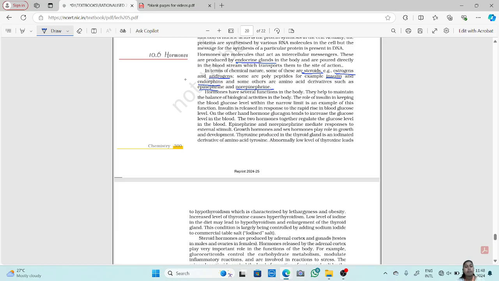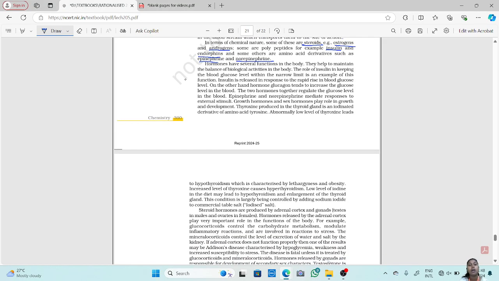norepinephrine. Now these are the examples of hormones. In terms of their chemical nature, some of them are steroids, some of them are polypeptides, and some of them are derivatives of amino acids, and their examples are given.